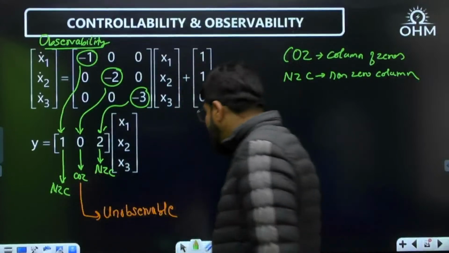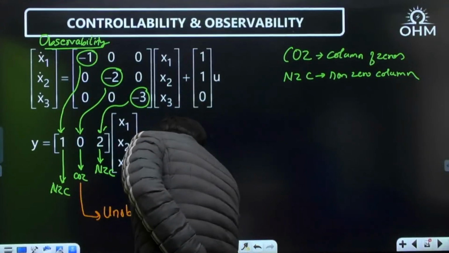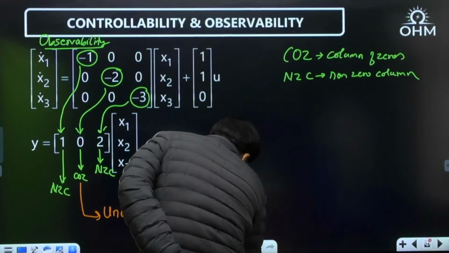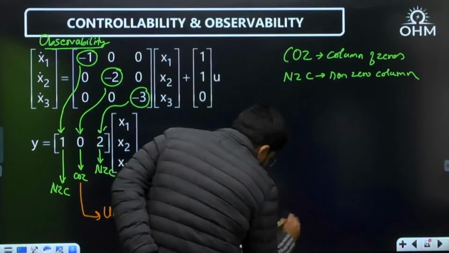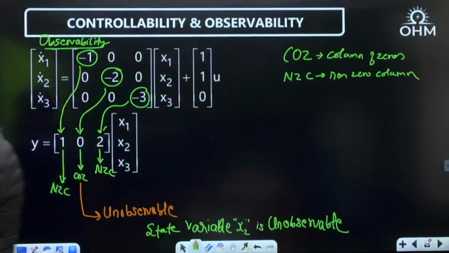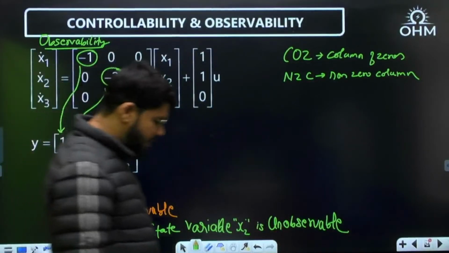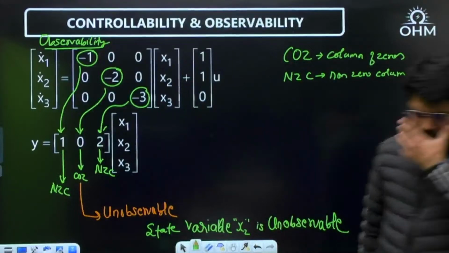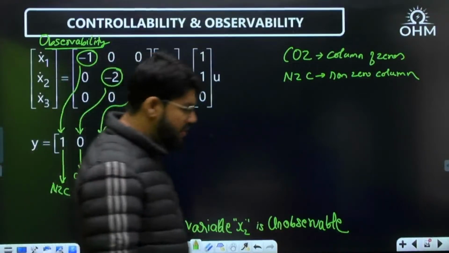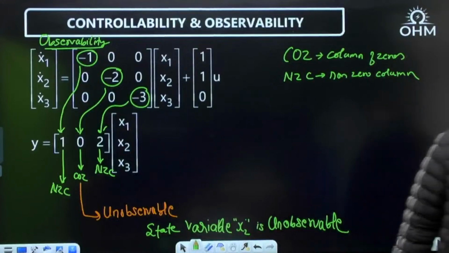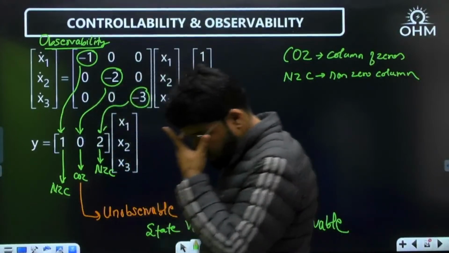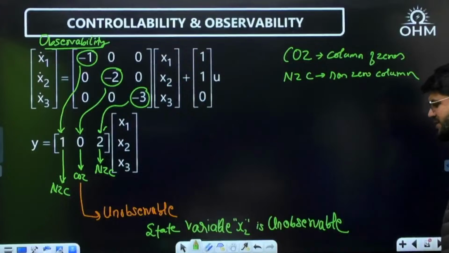Which column? The second column is 0, and I can say that the state variable x2 is unobservable.